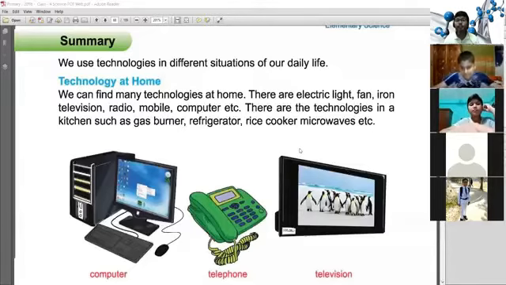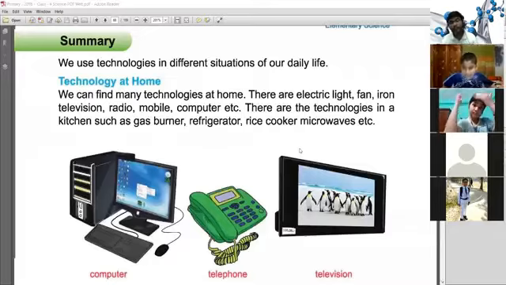In the ancient period, people used wood as a fuel for cooking, but nowadays we use a gas burner. Using wood for cooking is a technology, but using a gas burner is a modern technology. And we use a microwave oven to heat some things. It is a technology.